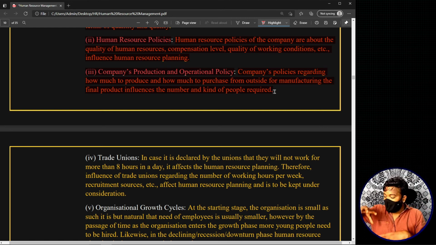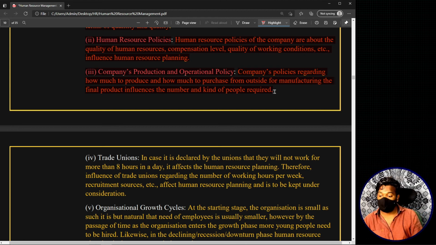Now the human resource planning for these kinds of organizations will be different, right? If you want to do human resource planning where each and every task is done in detail, you will require more human resources. In this way, you will require a different number of human resources here. So based on the company's production and operational policy, human resource planning may get impacted or affected. So this is considered as one of the internal factors affecting human resource planning.